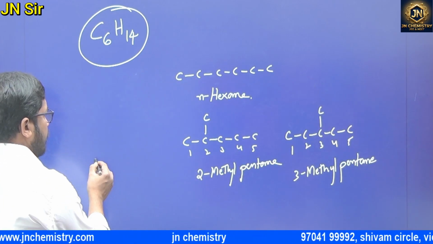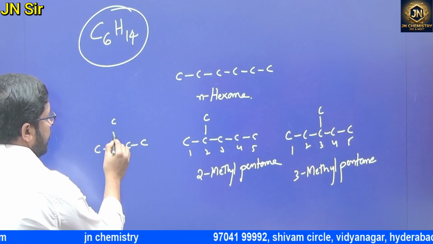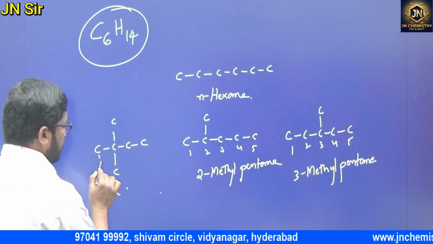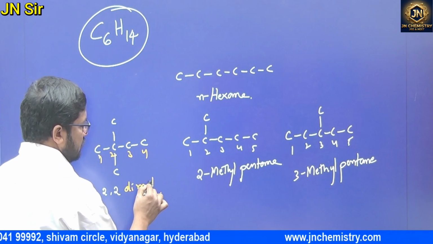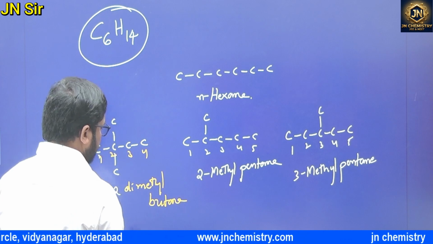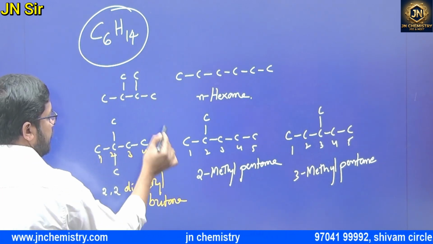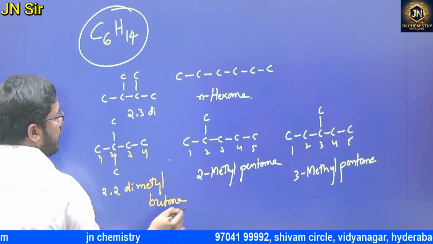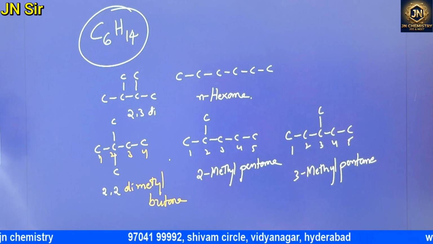We'll make it one more. 4 carbons: 1, 2, 3, 4. I'm just writing the same, 2,2. Longest chain, 2,2-dimethylbutane. Next: 1, 2, 3, and 2,3-dimethylbutane. I'm not writing the total. 2,3-dimethylbutane. And can we put any ethyl group?